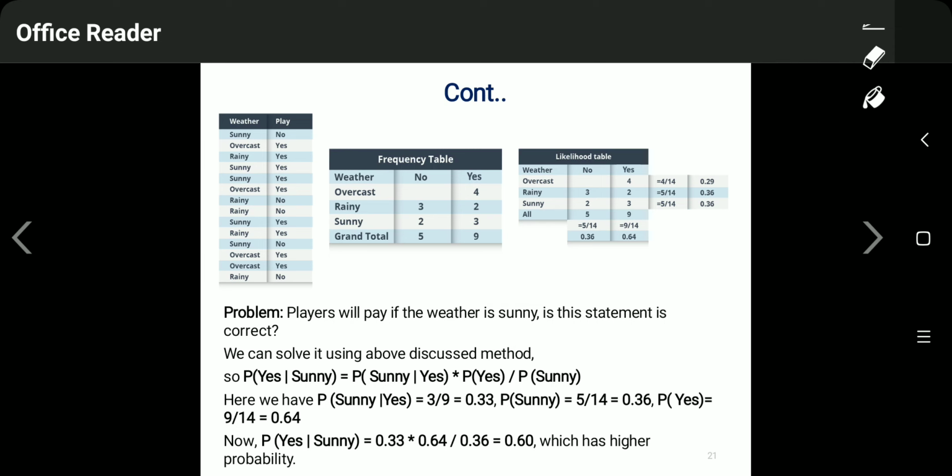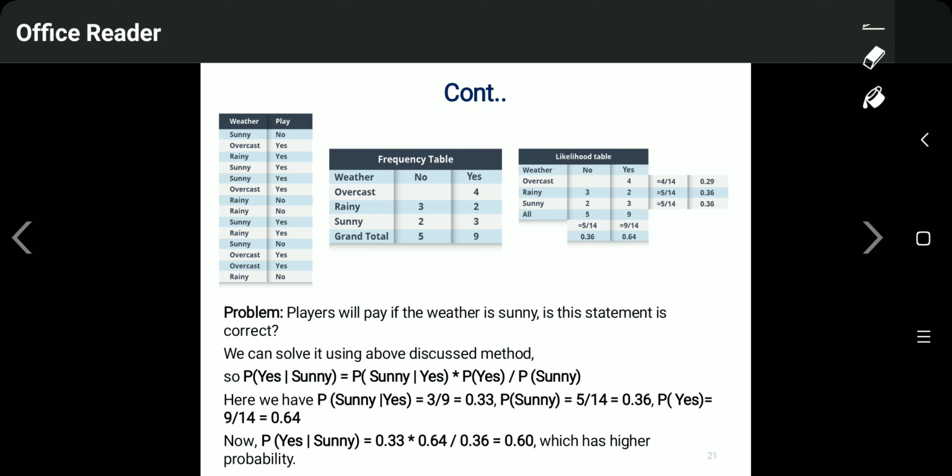Now the question is: players will play if the weather is sunny. Is this statement correct or not? This has to be proved with the help of Bayesian classification. We want to find the probability of yes given that the condition is sunny, where the predictor variable is sunny. Using Bayes theorem, this is equal to P(sunny|yes) times P(yes) divided by P(sunny). These things are already calculated.